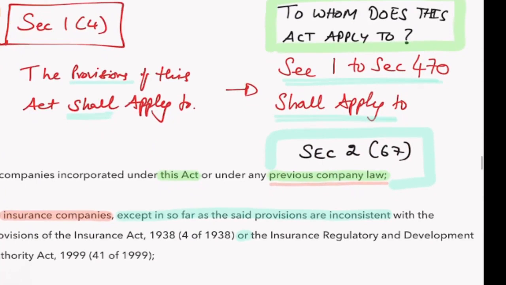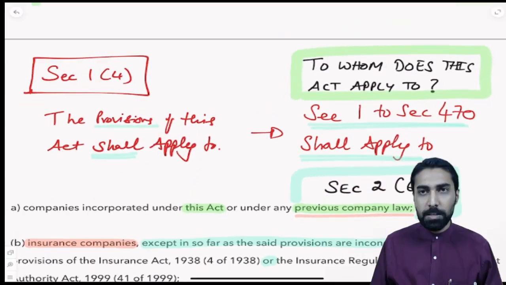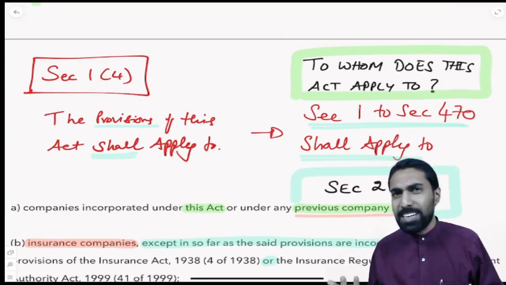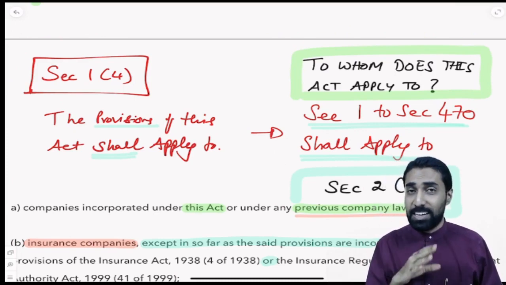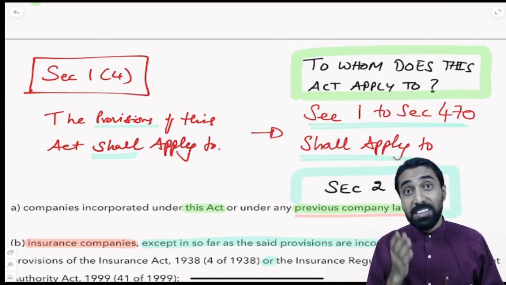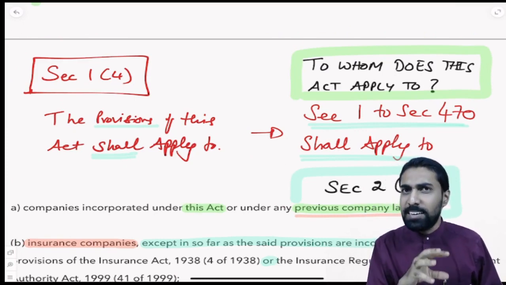Now we will come to section 1 subsection 4. Basically it talks about the simple concept of to whom this act is applicable. Now we understood what the Companies Act is. It extends to the whole of India. Which provision will come into force on which date, authority for that is given in section 1.